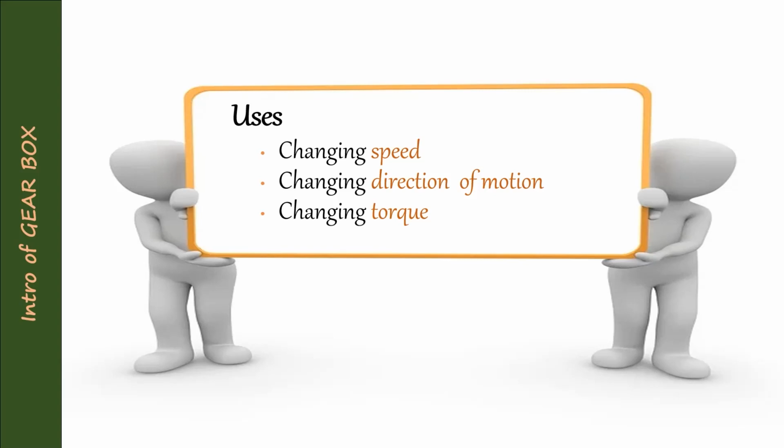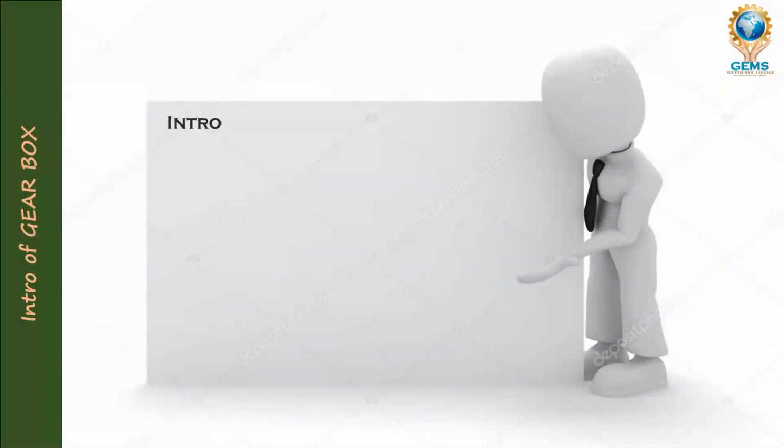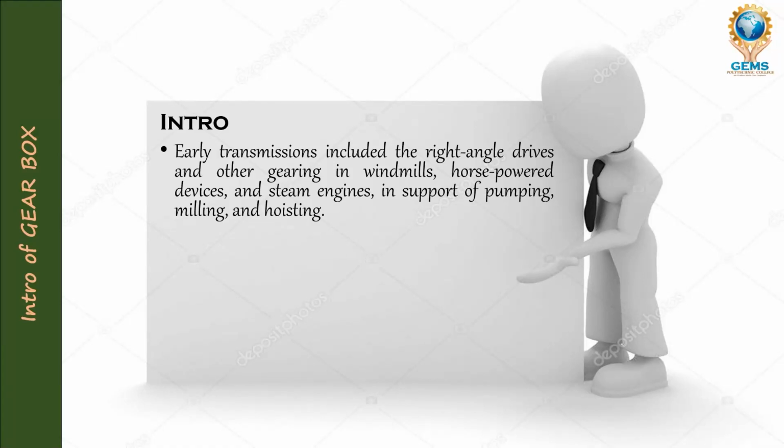And the next slide is the intro. We are going to see the intro of gearbox. Early transmissions included the right angle drives and other gearings in windmills, horsepower devices, and steam engines in support of pumping, milling, and hoisting.